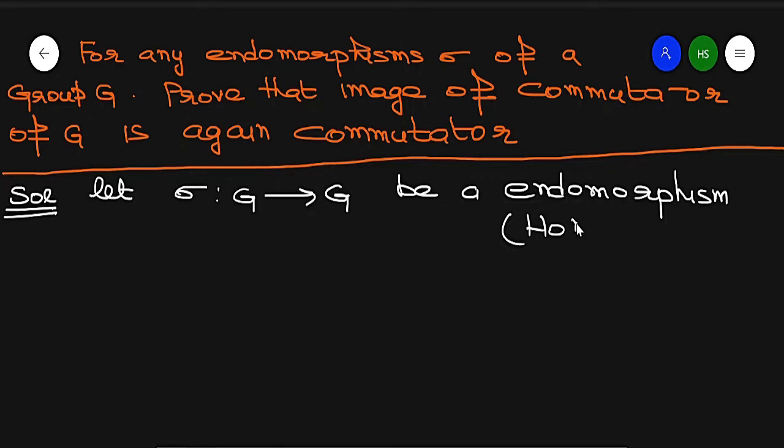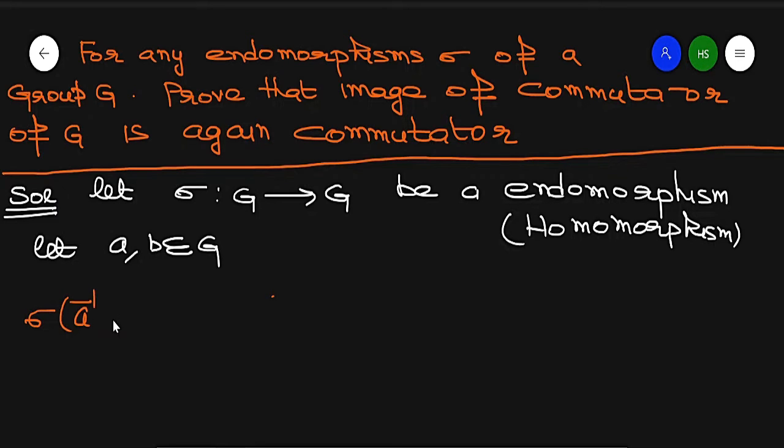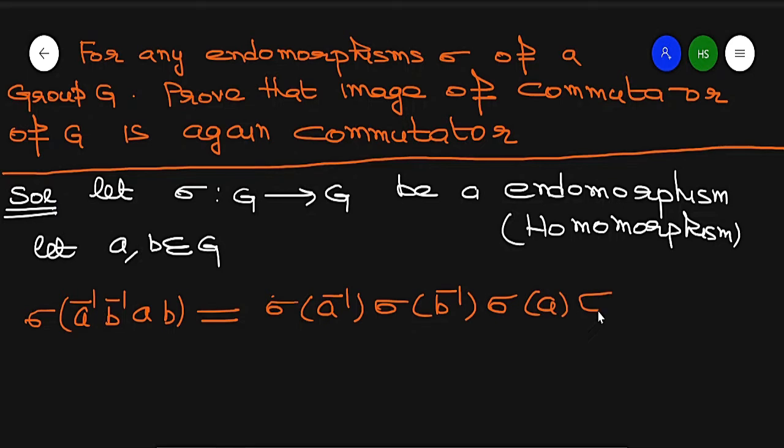It means it is a homomorphism. And a and b, two elements belonging to G, which is a group. So what is the commutator? Sigma image of commutator a inverse b inverse a b, since sigma is a homomorphism, is sigma a inverse, sigma b inverse, sigma a, sigma b.